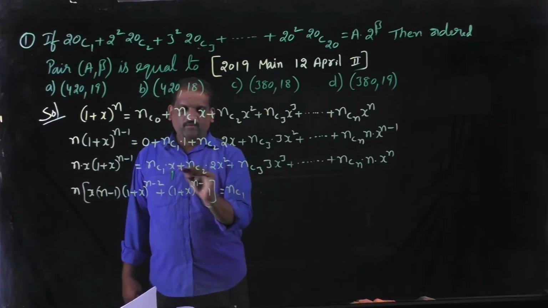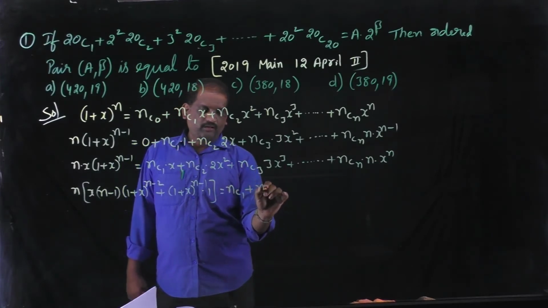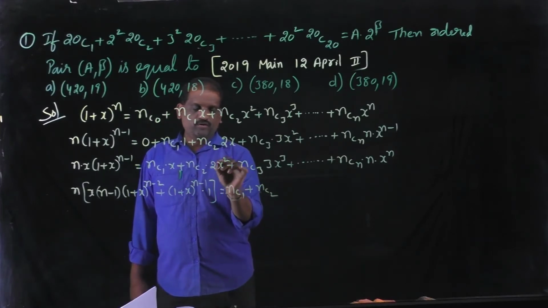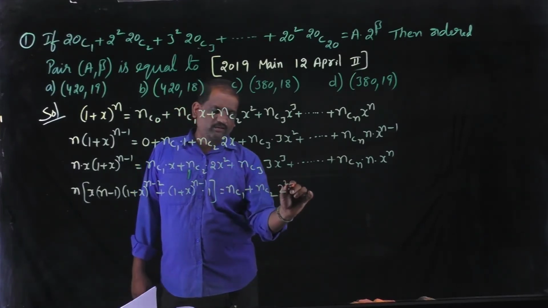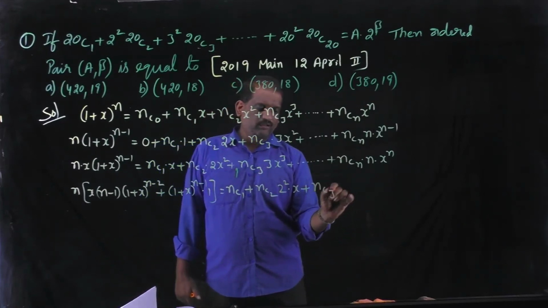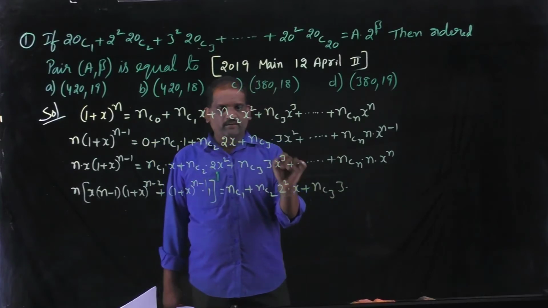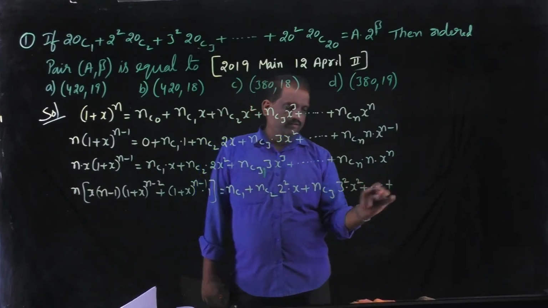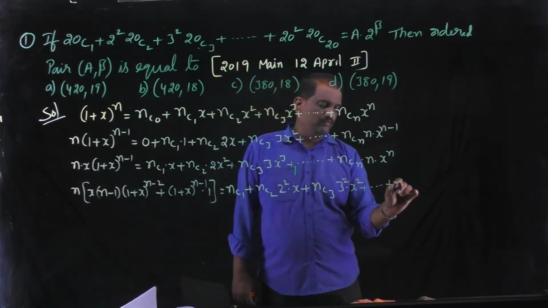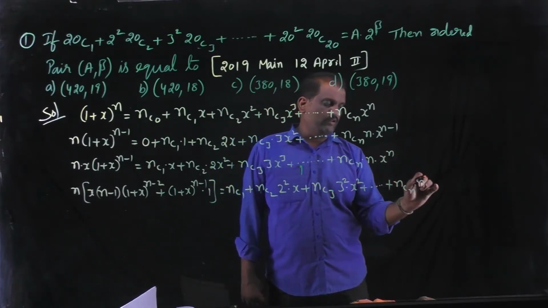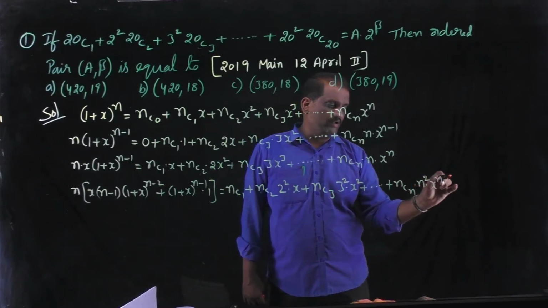On the right side: nC1 into the differentiation of x, which is 1, plus nC2 into the differentiation of x square, which is 2x, so 2 square into x, plus nC3 into 3 times 3x square, that means 3 square into x square, plus and so on, nCn into n times x power n minus 1, that is n square into x power n minus 1.